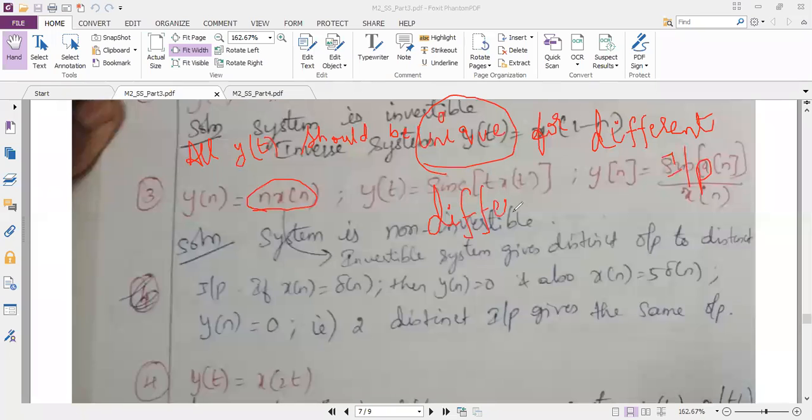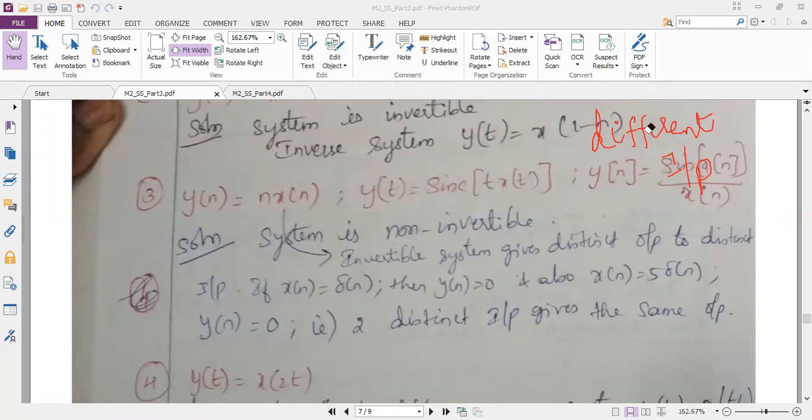Uniqueness means different outputs for different values of the input. So if my output is not unique, definitely the system is not invertible. I hope you get it. And you may ask me, ma'am, why are you giving the hint now?